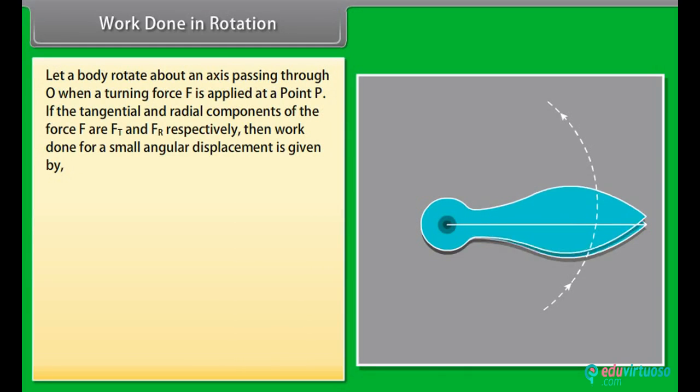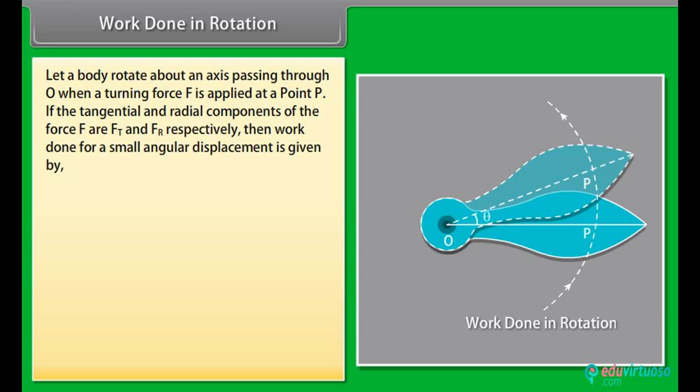Work done in rotation. Let a body rotate about an axis passing through O when a turning force F is applied at a point P. If the tangential and radial components of the force F are Ft and Fr respectively, then the work done for a small angular displacement is given by dW = Ft · ds. Put the value of ds in the above equation. dW = Ft r dθ. Here r = OP.